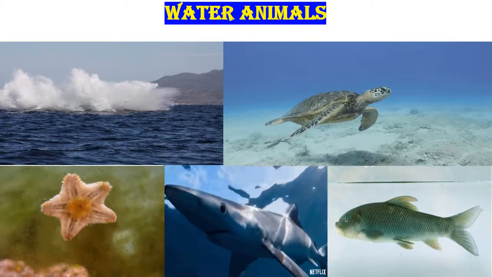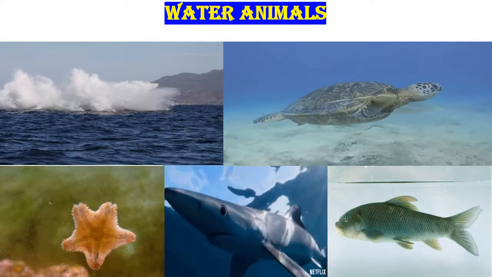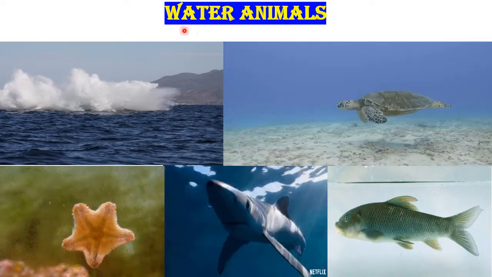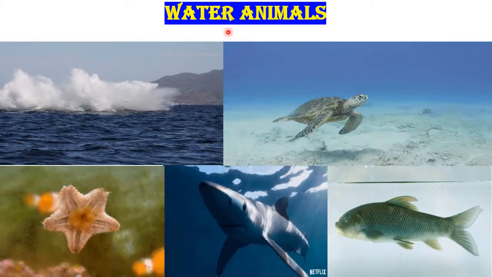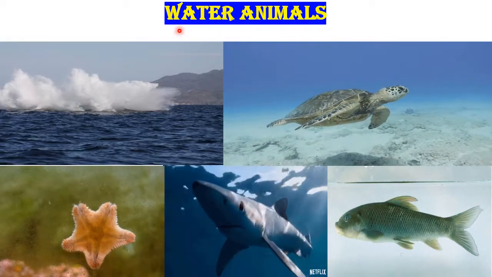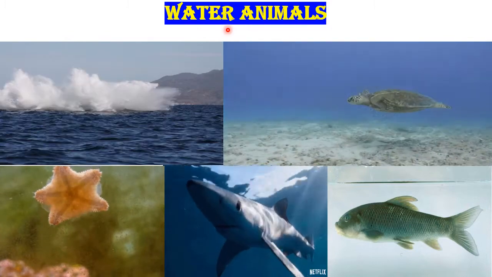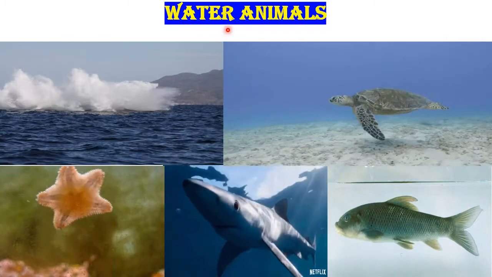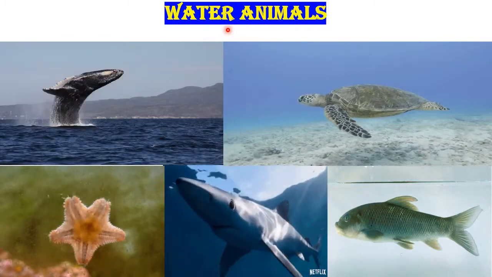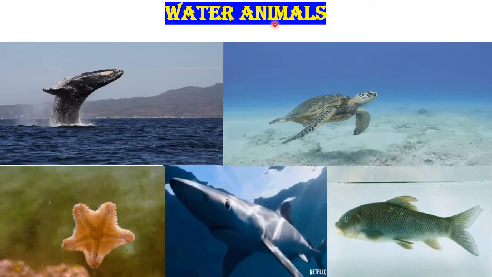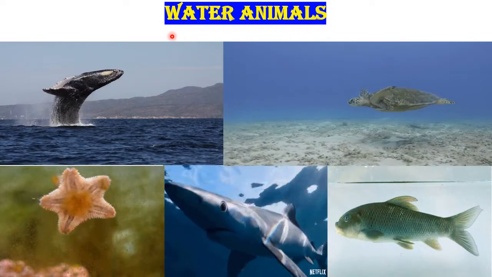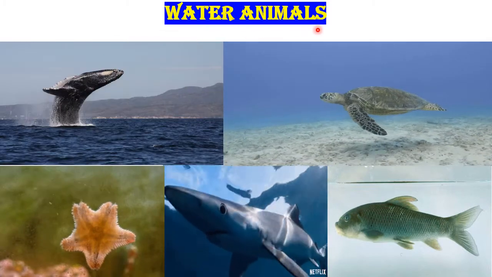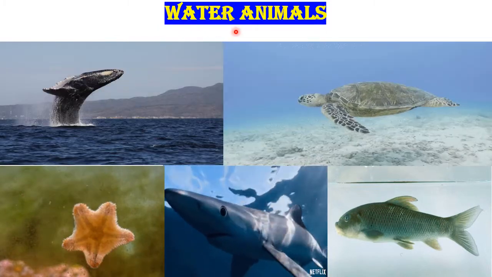Children, now let us see about water animals. 71% of our earth is covered with water. And do you know about the water bodies, children? Ponds, lakes, rivers and oceans are called water bodies. So many animals live in ponds, lakes, rivers and oceans. Animals living in water are called aquatic animals.